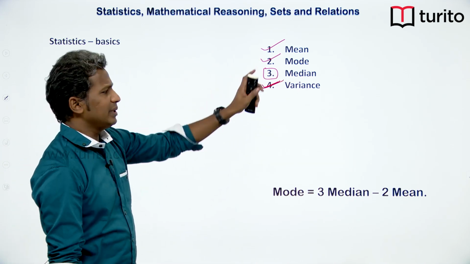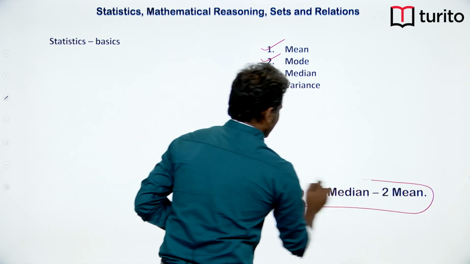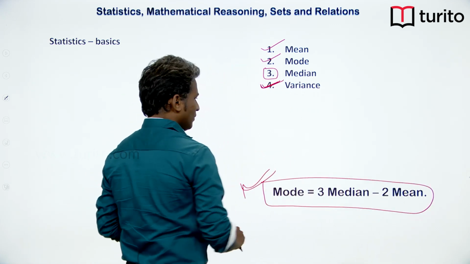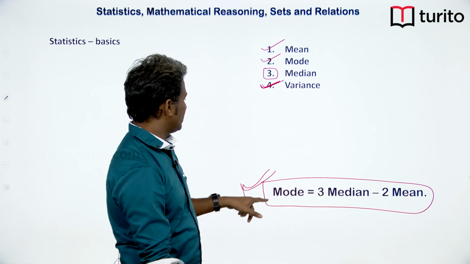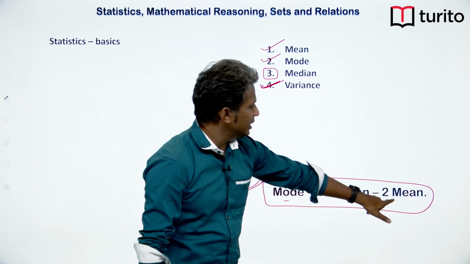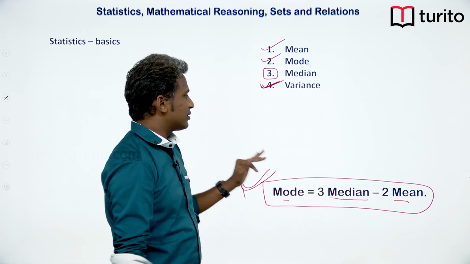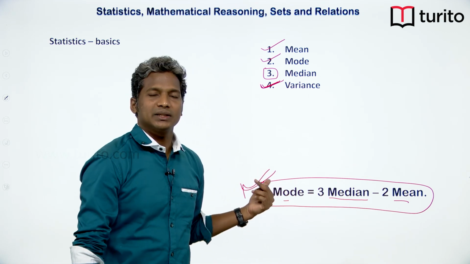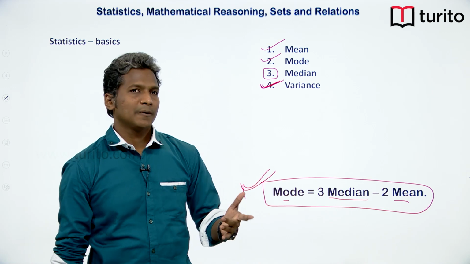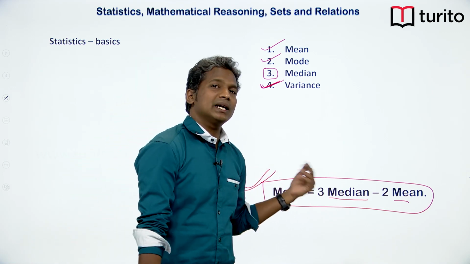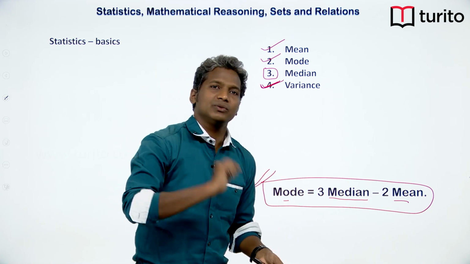Now, let us look at median. To solve for median, this is one simple tip to remember. If you know any two of them, you can find the other. So, if you know mode and mean, you can calculate the median. But this will not give you an accurate answer. This is an empirical, statistical result, which is based on experience and observations. You will not get the exact value, but you will get an approximate value. Now, let us look at median through an example.